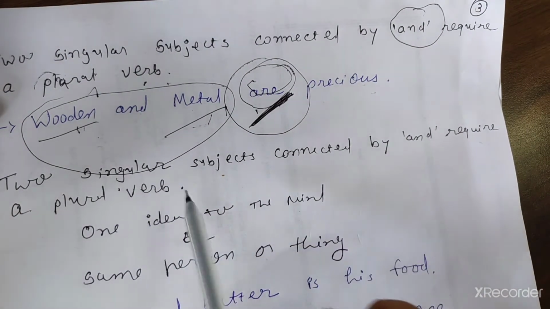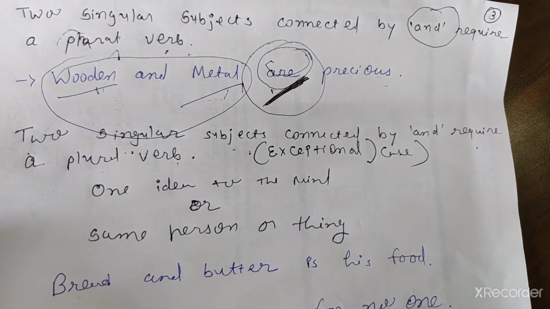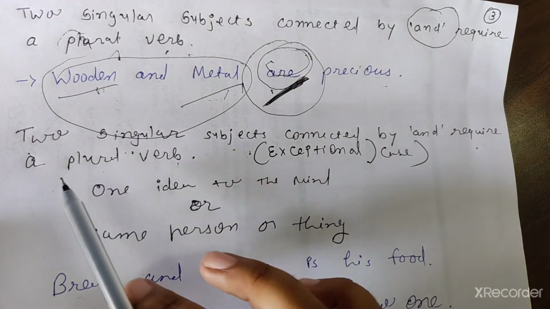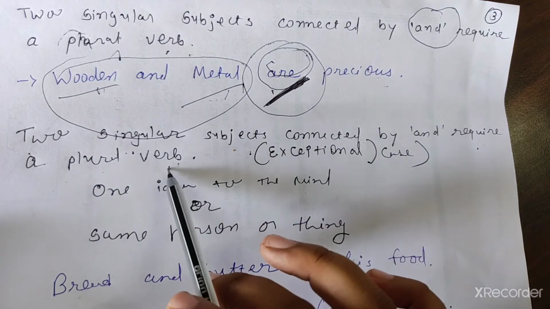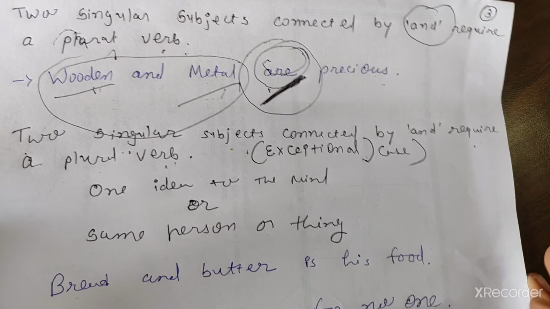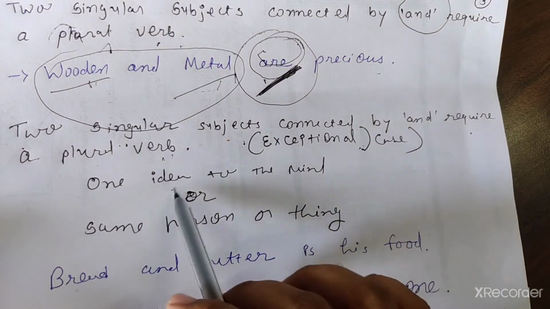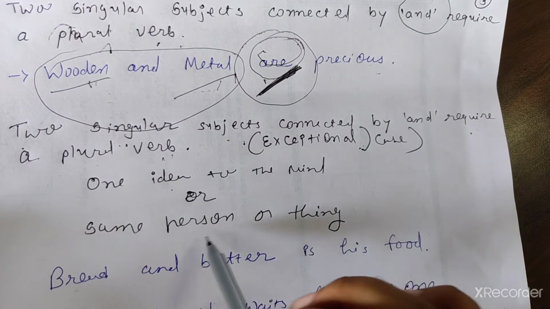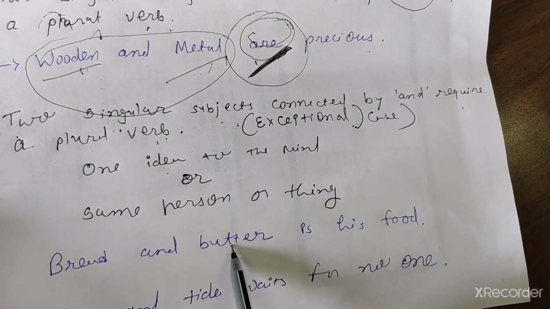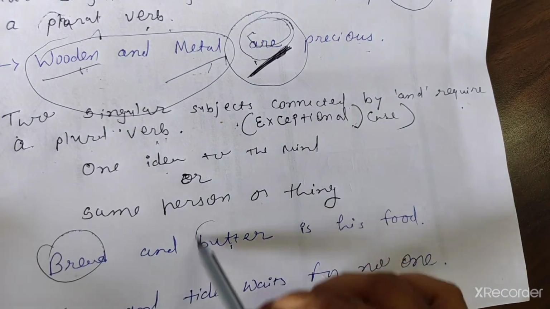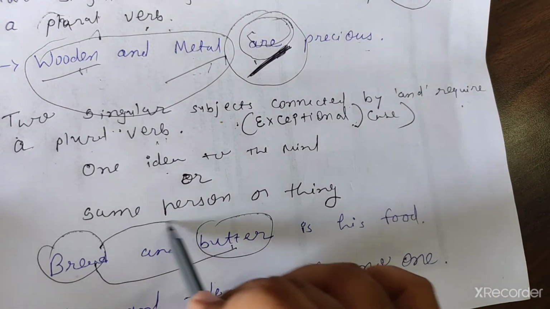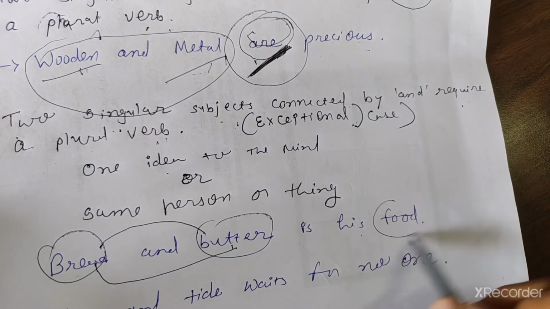We have learned two singular subjects connected by and require a plural verb, but there are some exceptional cases. We see that one idea in the mind, or same person or thing. We see the example bread and butter. These things are two, but it is one idea, or one thing, which suggests food.